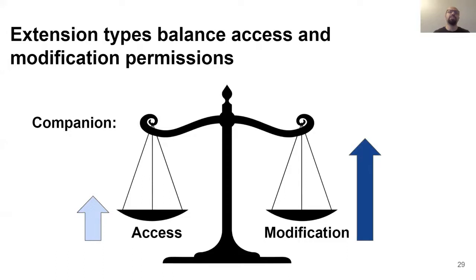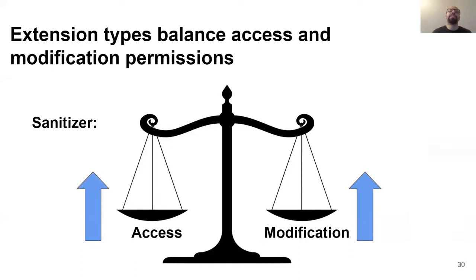First type is extensions which are companions of a specific third-party skill. These extensions are developed by the developers of that skill to enhance the security or functionality of that skill. Companion extensions have limited access permission and can only access the conversations between the user and that companion skill, but they have a very powerful modification permission and can arbitrarily modify all the phrases in the conversation.